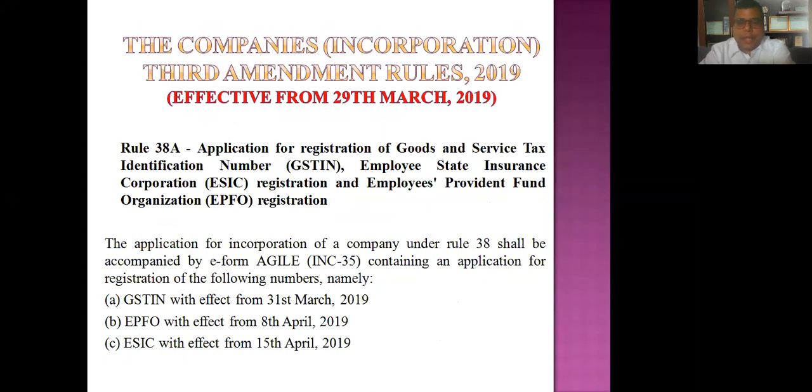Basically, in 2019, there was an amendment in the Companies Incorporation Rules which talked about registration of GST, ESIC, and Provident Fund. So the government introduced a new form, AGILE.